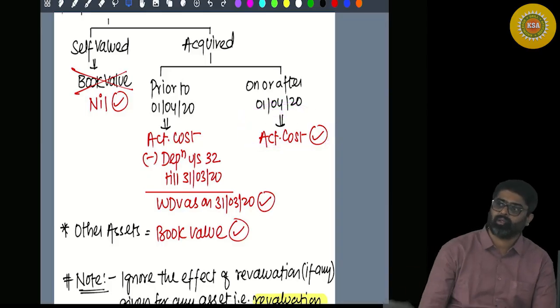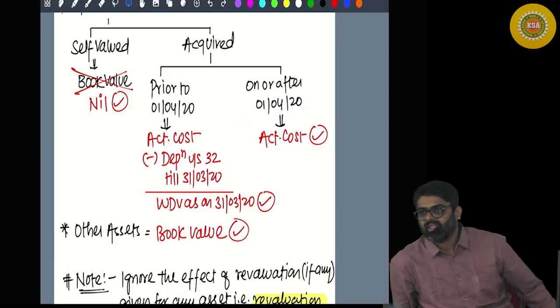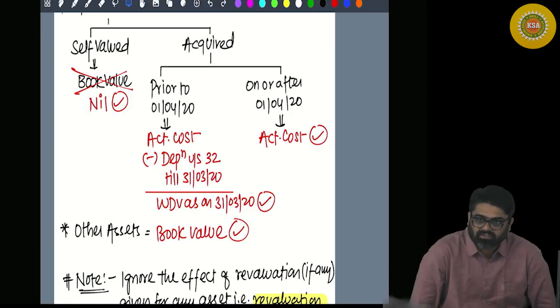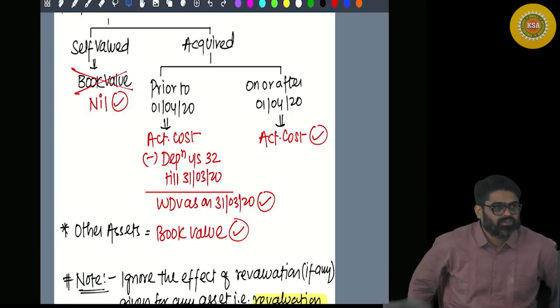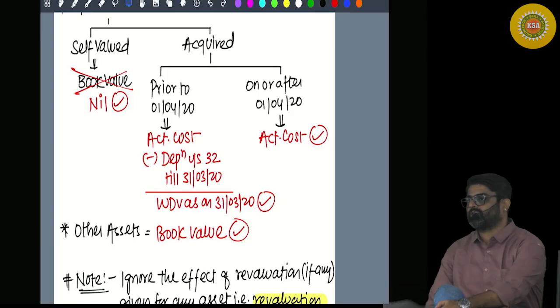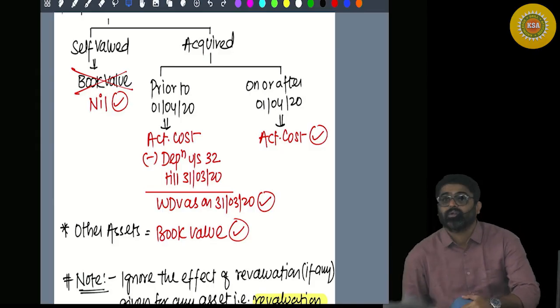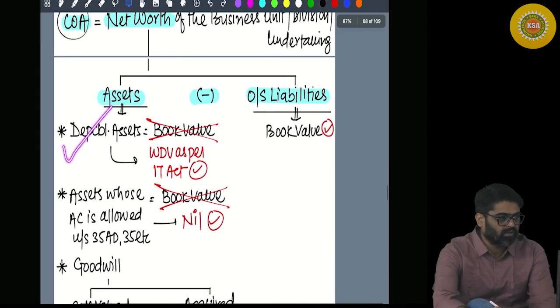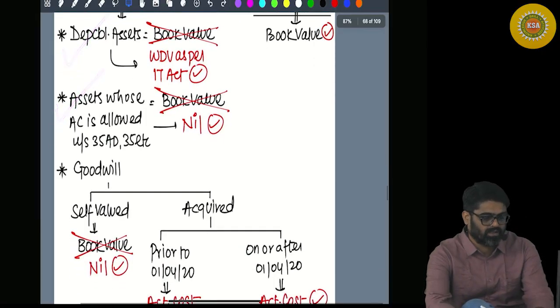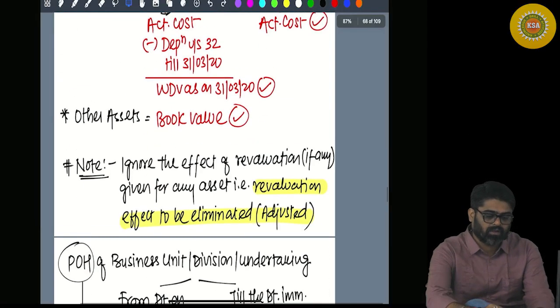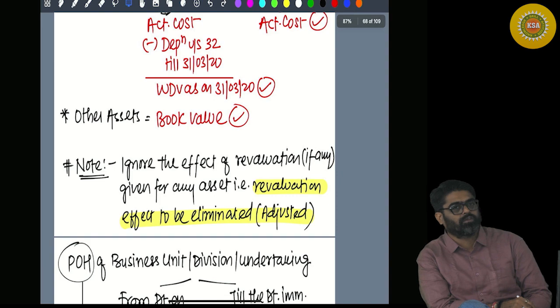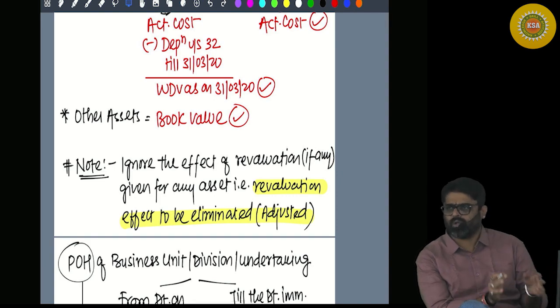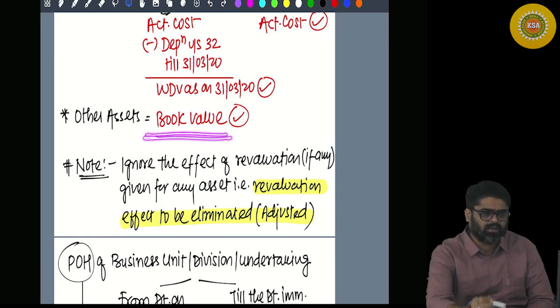Any other asset appearing in the balance sheet like cash and bank balance, debtors, stocks, bills receivable, yes or no? Land, because land is not covered here also, and here also. So land will be covered in other assets.